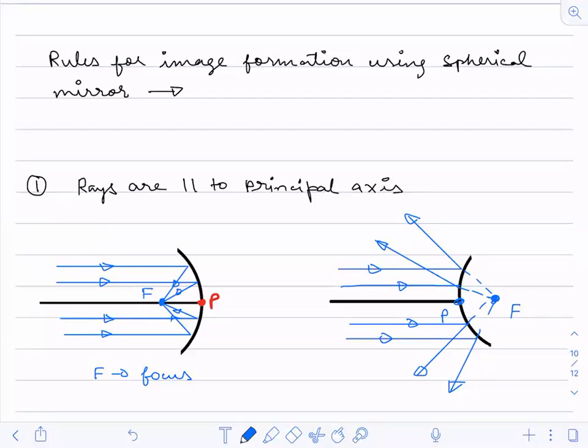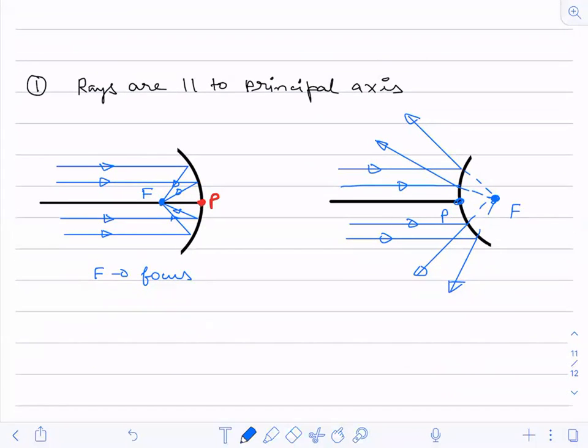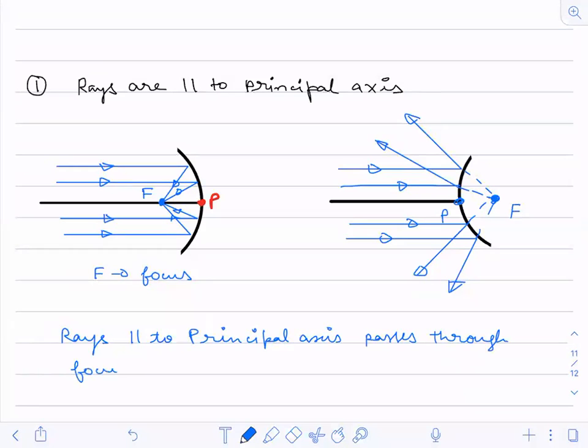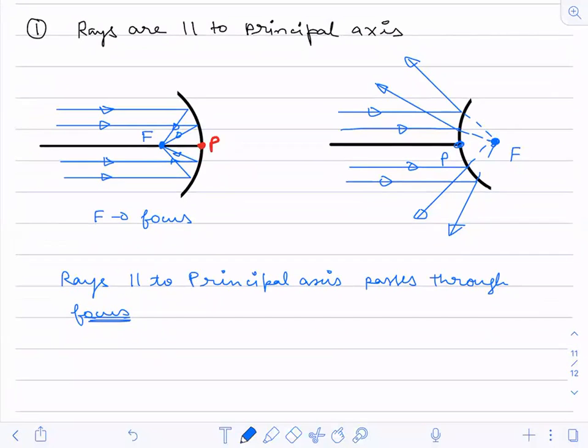So this is the definition of focus, and this is the first rule: any ray which is parallel to the principal axis will pass through the focus. I'm writing it here: rays parallel to the principal axis pass through the focus. So this is the first rule.